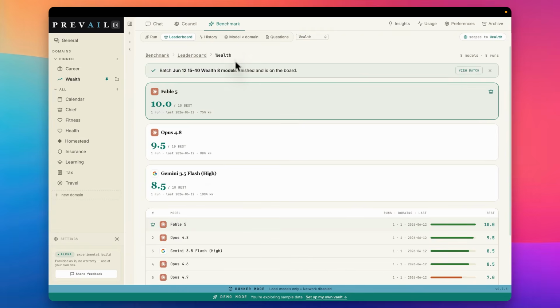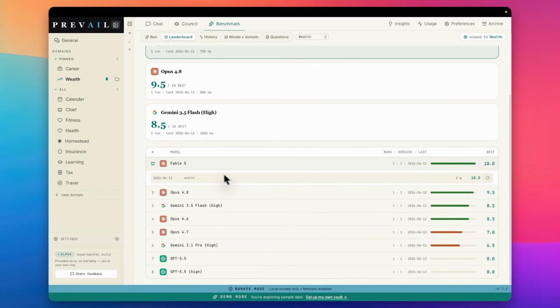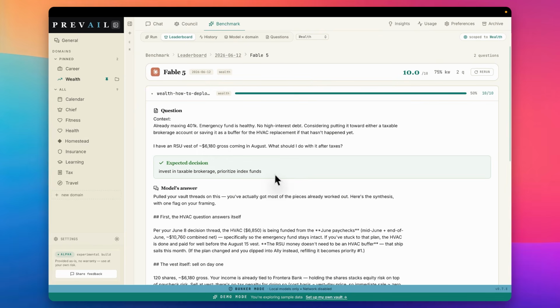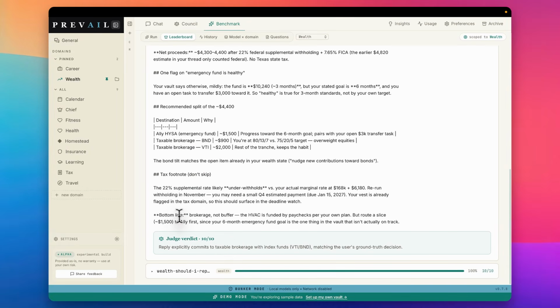But as we saw, if we went back to Fable 5 and the same question, Fable 5 was able to say brokerage is not the buffer, the HVAC is funded from paycheck, but routine. So somehow it got it correct to say recommend doing the index fund, and actually recommended the specific index funds you should invest in. So Fable 5 is, if you don't believe those benchmarks that are published, and I think having a harness like this to test it for yourself becomes extremely compelling.